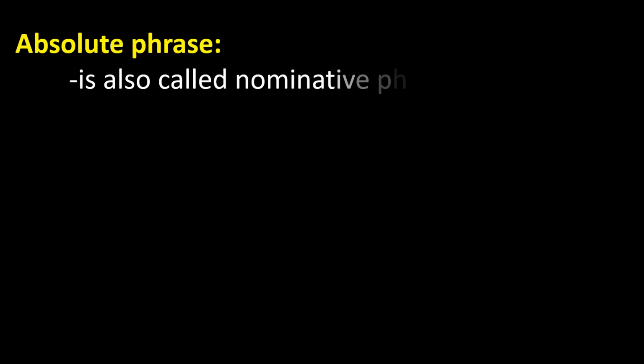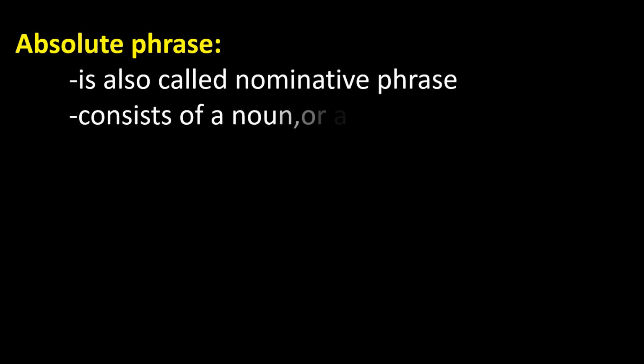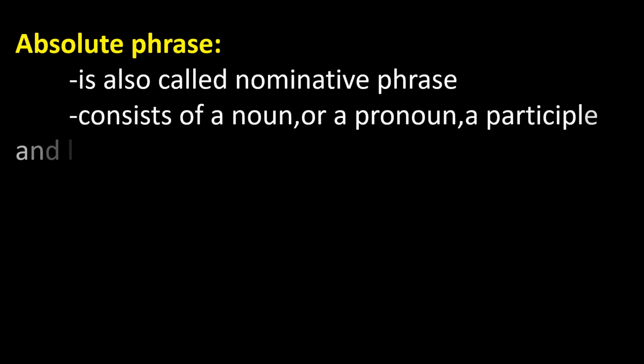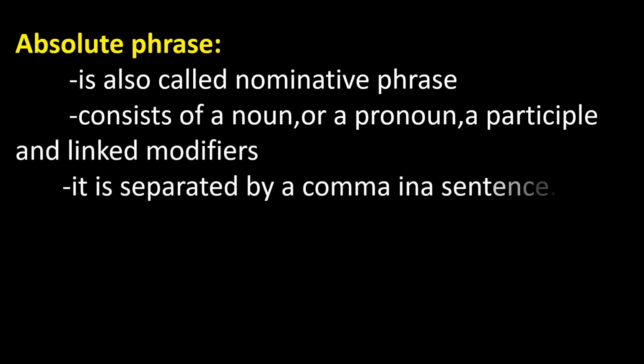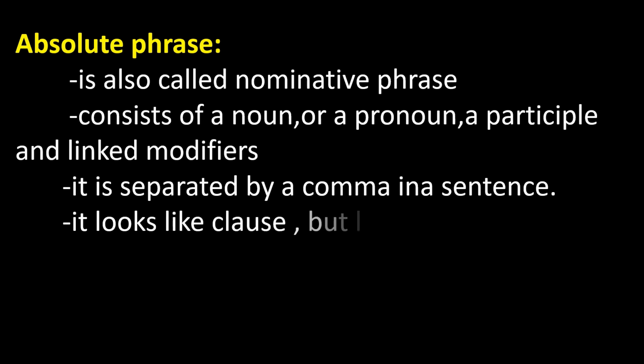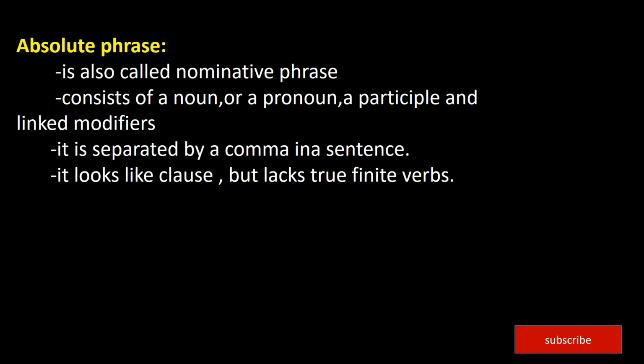Next, the absolute phrase. It is also called a nominative phrase. It consists of a noun or a pronoun, a participle and linked modifiers. Linked modifiers means a phrase or clause that gives more information in the same sentence.